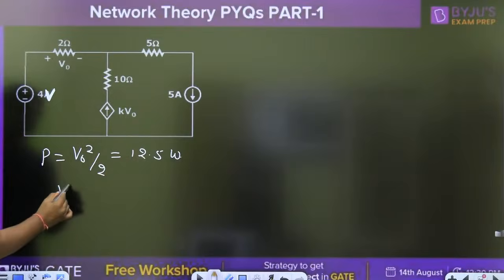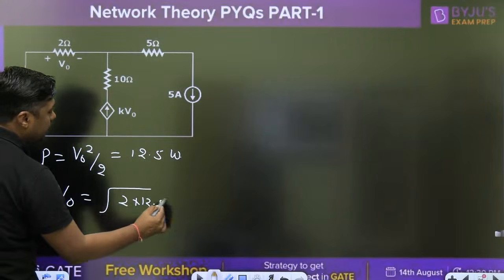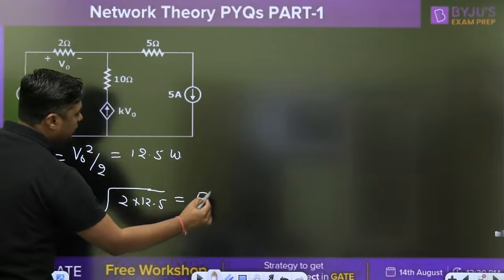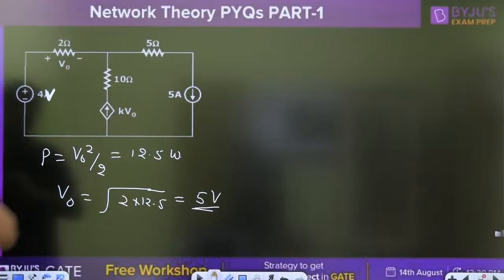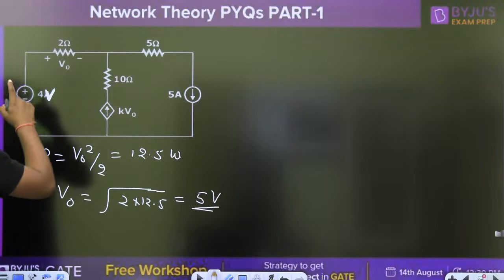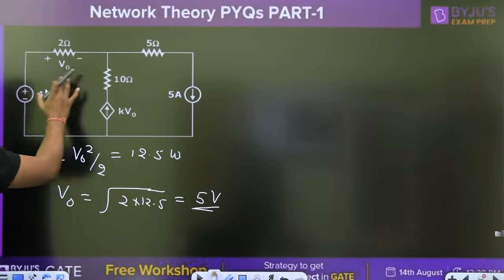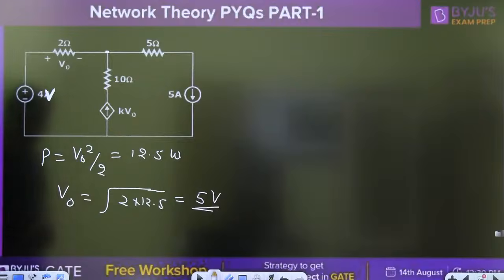So what is the value of V0? This is the square root of 2 into 12.5, that is 25, which is 5 volt. We can find the value of V0 here. Once we know V0, we can find the voltage at this point. What is the voltage at this point?